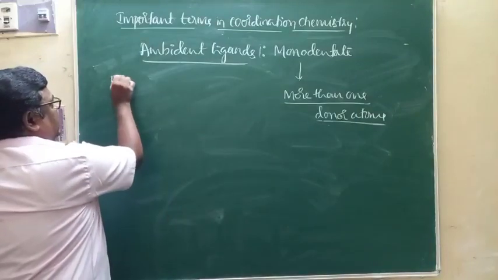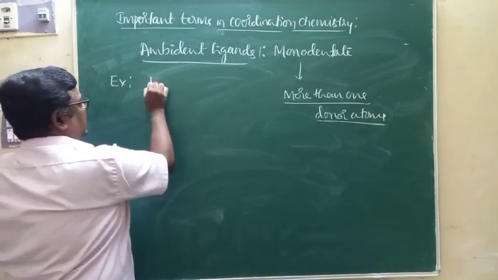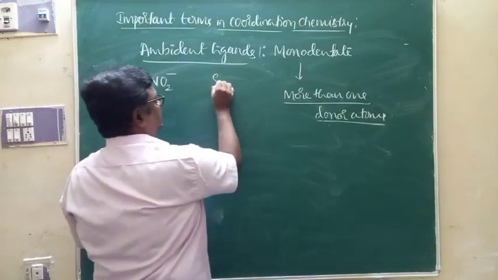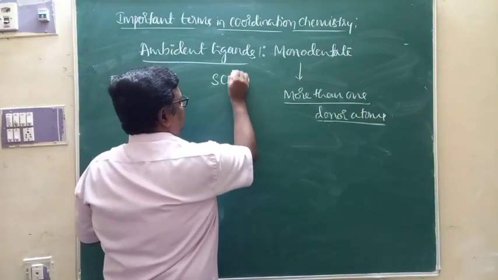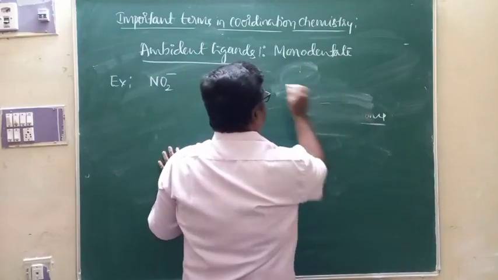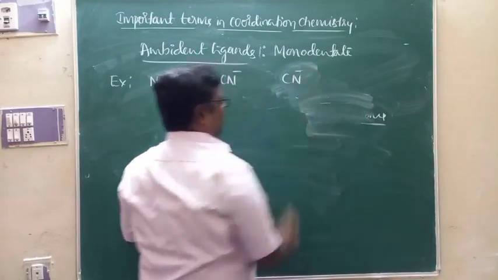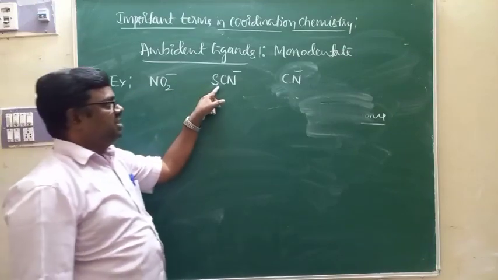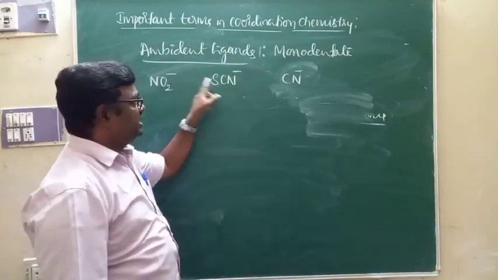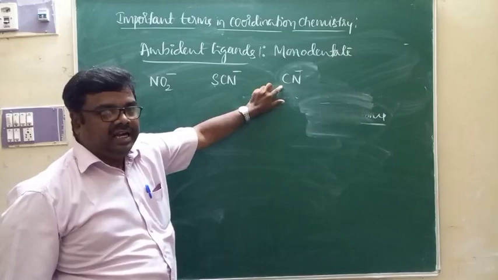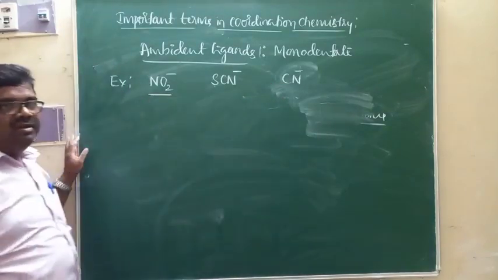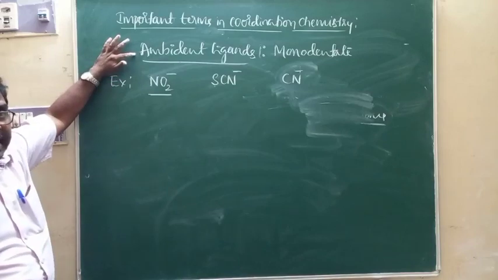I'll give many examples for the ambident ligands, like NO2 minus, SCN minus, and CN minus. They are examples for monodentate ligands. Why is NO2 minus an ambident ligand?